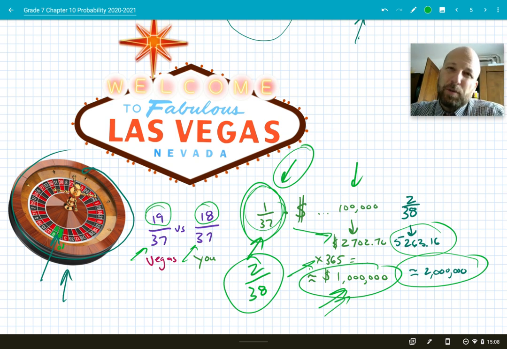When you go to a place like a casino, you think that you might be beating the system, or that you're just going to get lucky. Because of the law of large numbers, Vegas will always win, and the customers ultimately will always lose. Yes, you might have someone who wins big one time, but overall, billions of dollars each casino makes each year out of people who come to make those bets. They're just playing probability, and the law of large numbers says it's impossible for them to lose.